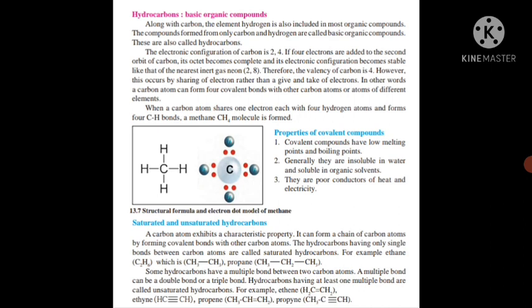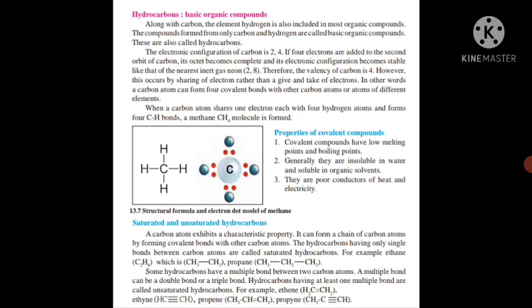These hydrocarbons are also known as basic organic compounds. We can understand that hydrocarbons are made up of two elements. From its name we understand that there are two elements present in it. Hydro means hydrogen and the second one is carbon.